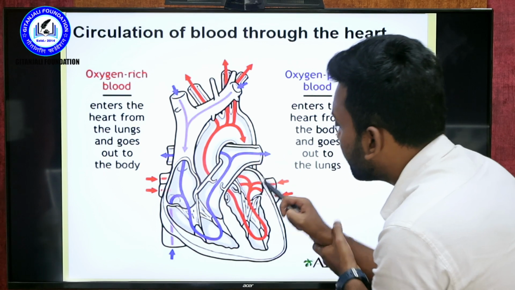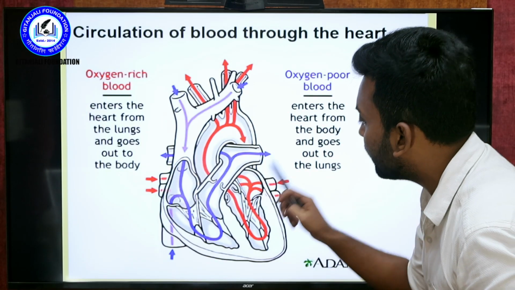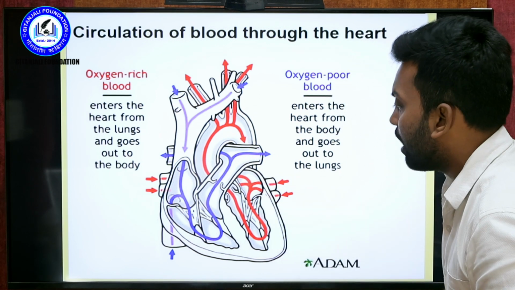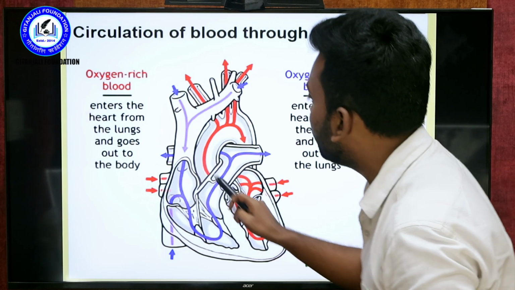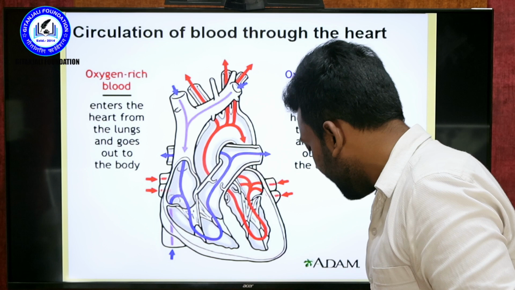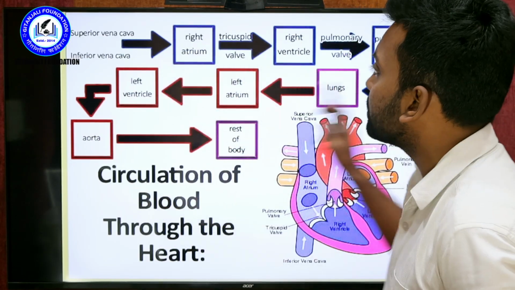Okay, the left atrium receives oxygenated blood here. It is indicated by the red color. So here the oxygenated blood goes, and from there the blood goes through the aorta to all the body parts. So this is exactly the circulation that you can see in the diagrammatic presentation.